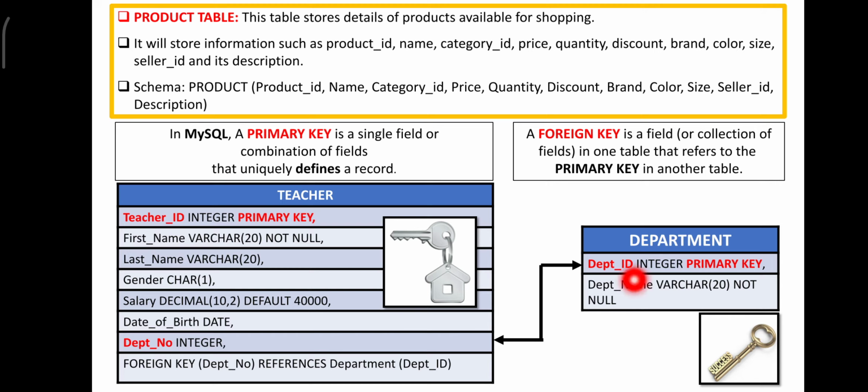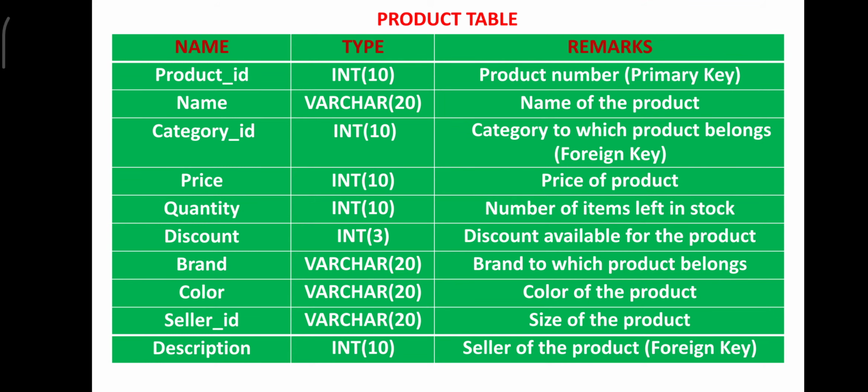Here department ID is the primary key in the department table, but in the teacher table it is called the foreign key, and the definition of foreign key is clearly given below. Hope this is clear to you. In the product table, which is in the next slide, I'll be able to make you analyze the foreign key clearly. Here, this is the product table.